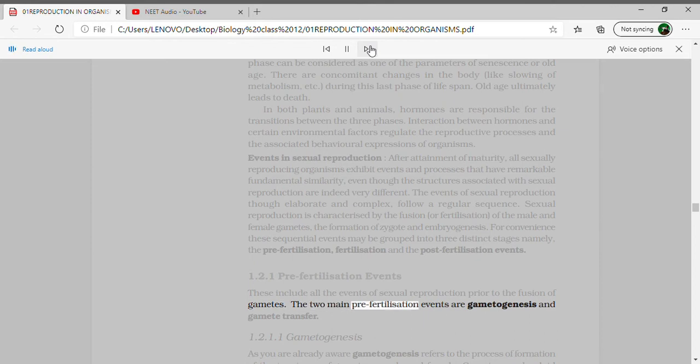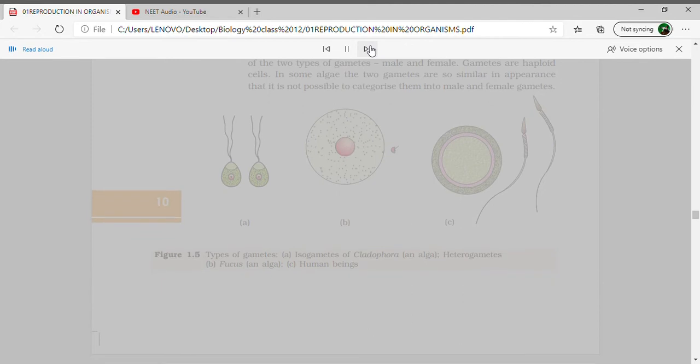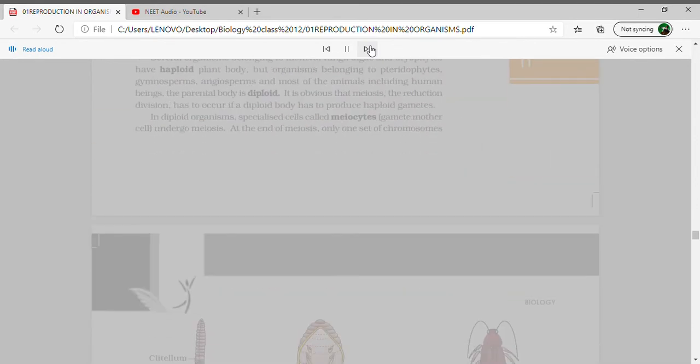The two main pre-fertilization events are gametogenesis and gamete transfer. 1.2.1.1 Gametogenesis. As you are already aware, gametogenesis refers to the process of formation of the two types of gametes, male and female. Gametes are haploid cells. In some algae, the two gametes are so similar in appearance that it is not possible to categorize them into male and female gametes.